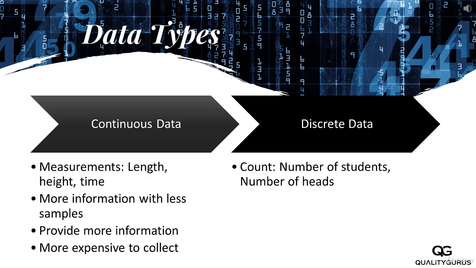If I flip 100 coins and I note down how many heads came, either you will have 50 heads, 51 heads, 52 heads. You will not have 50.537 heads coming when you toss 100 coins. This is coming in steps. So this will be discrete data. So this was another classification. So here we understood the classification of data as qualitative and quantitative, and then we talked about the classification of data as continuous and discrete data.